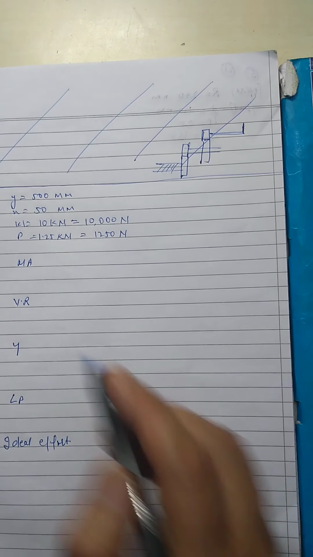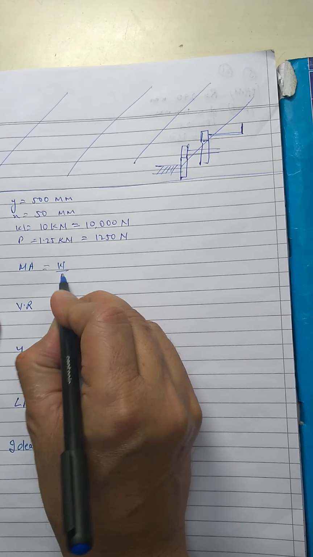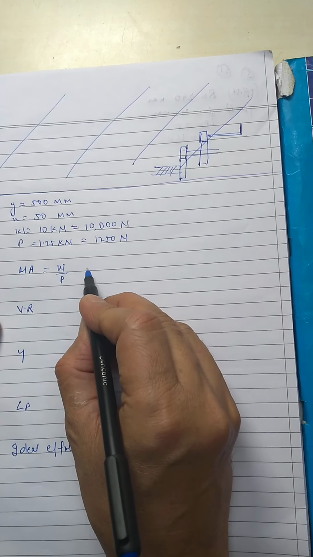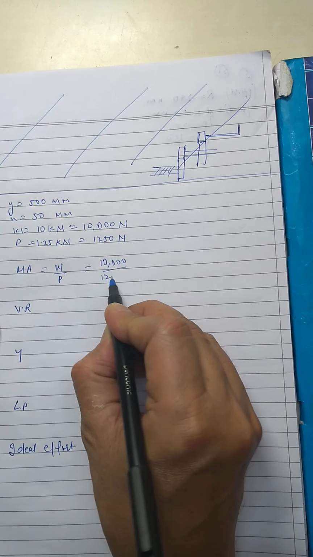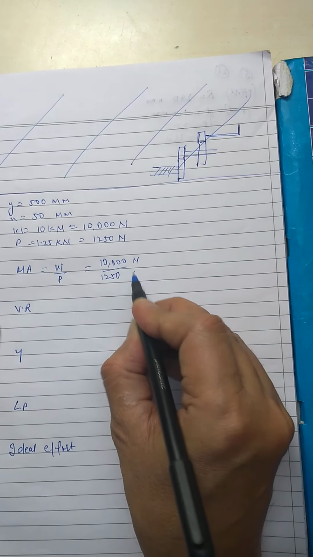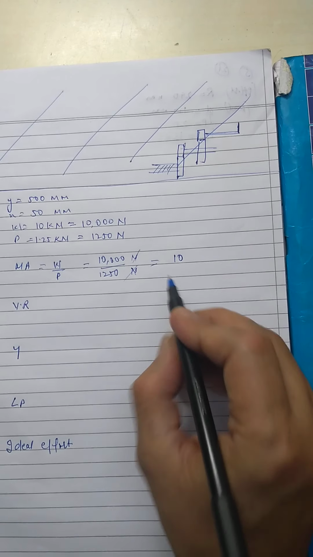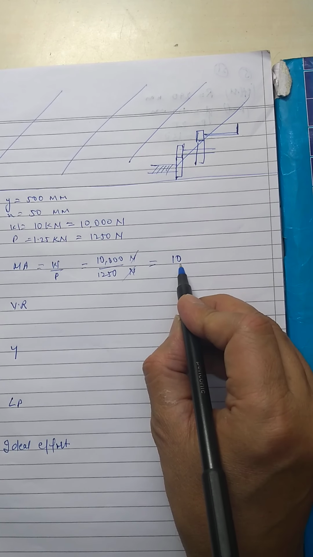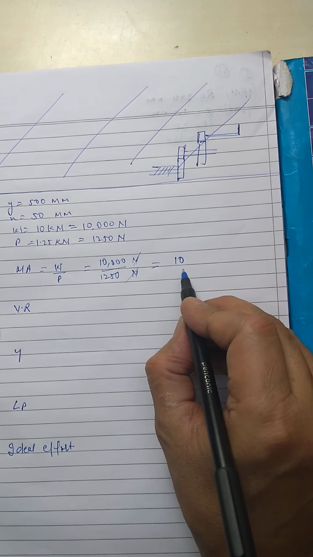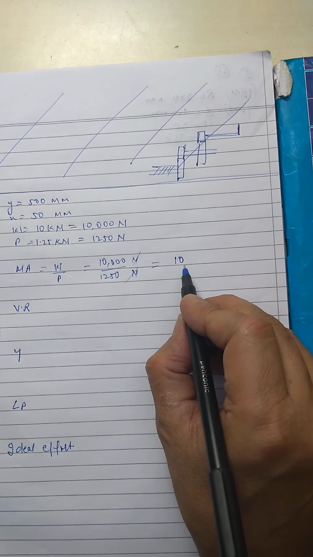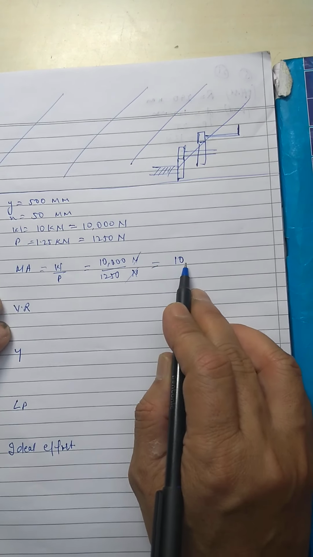First of all you have to calculate the mechanical advantage. Mechanical advantage is equal to W upon P, that is weight lifted upon effort applied, which is equal to 10,000 divided by 1250. Newton and Newton cancel out, and the answer comes to be 8. This 8 has no unit because this is just a ratio of two quantities. Any ratio does not have any unit. So mechanical advantage for this machine comes to be 8.